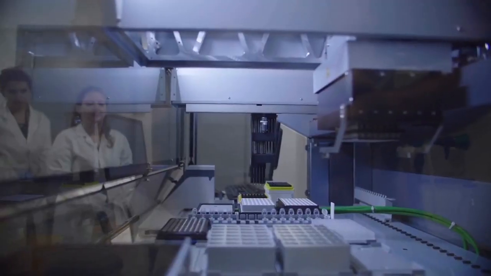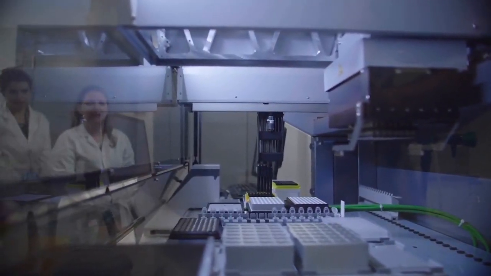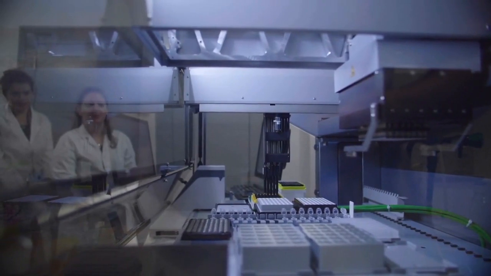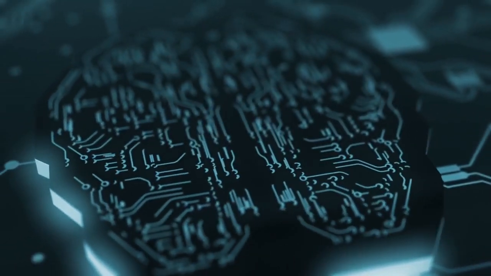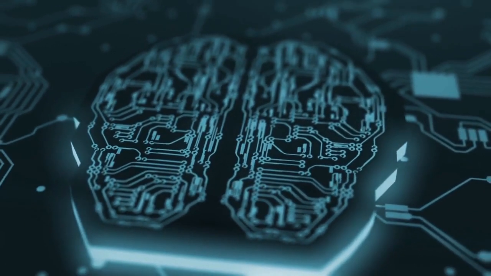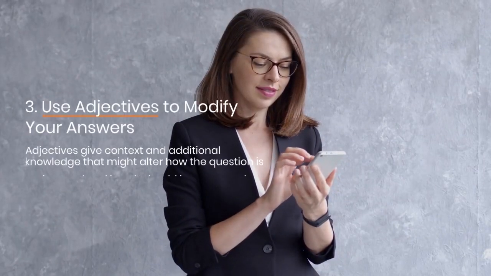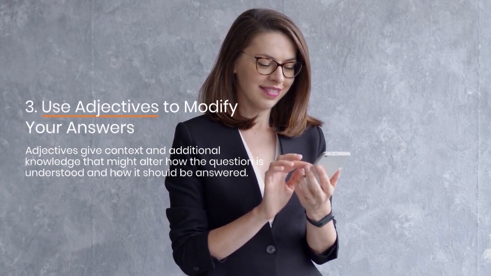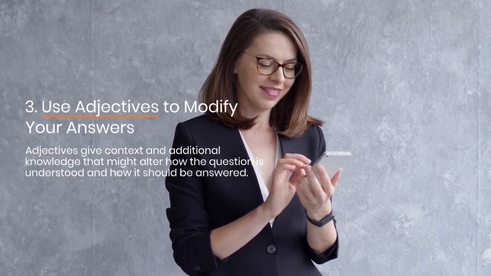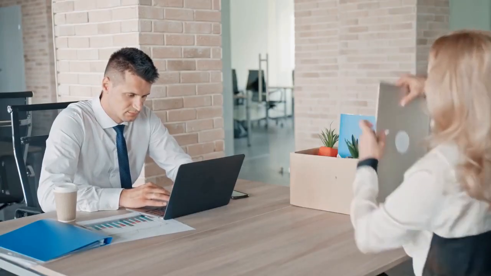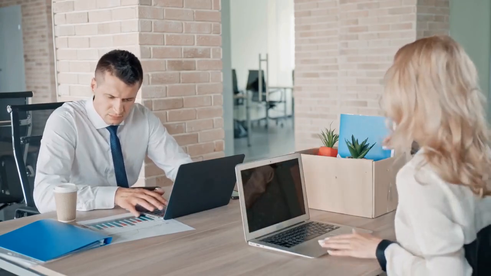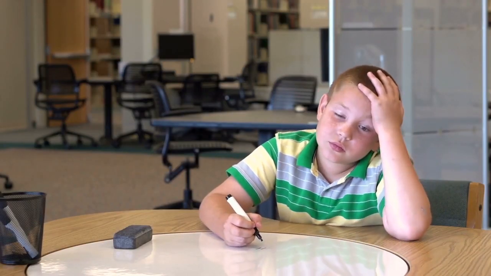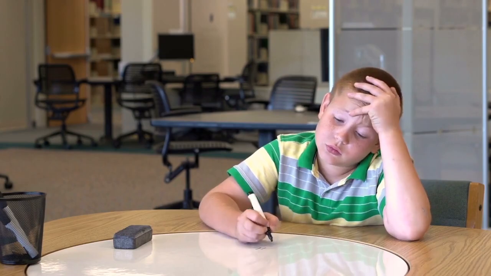In contrast, if you ask the model to describe a subject as if you were a PhD in the field, it can produce a more technical and in-depth explanation using specialized vocabulary and more sophisticated examples. Use adjectives to modify your answers. Adjectives give context and additional knowledge that might alter how the question is understood and how it should be answered. The model has gained knowledge about patterns and structures that may be utilized to produce amusing, inspirational, or catchy content, as well as examples of how these tonalities can be created through language.